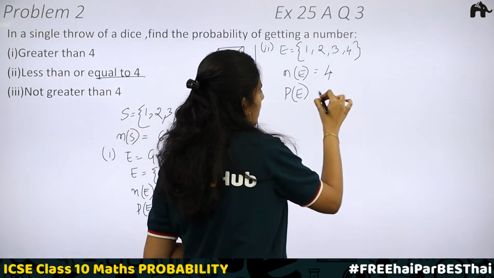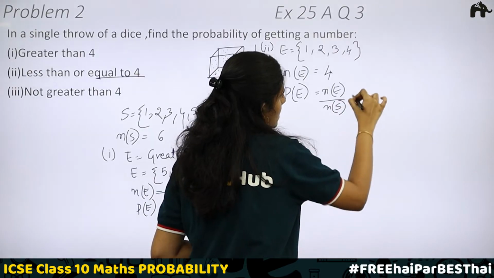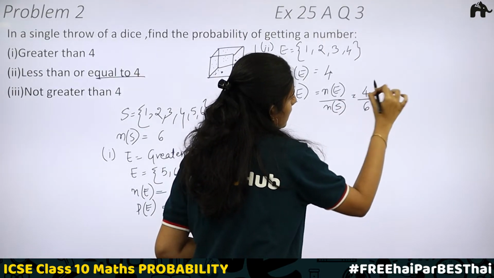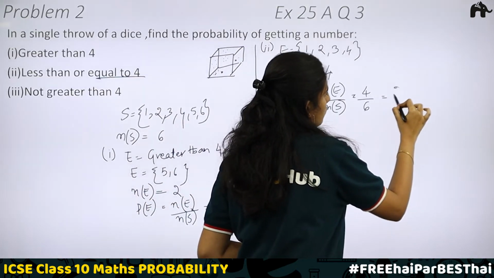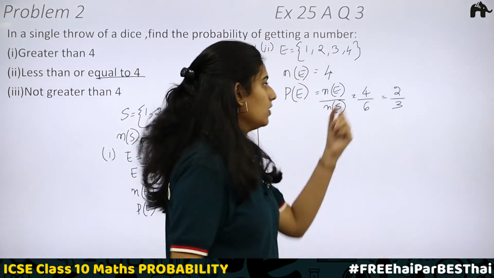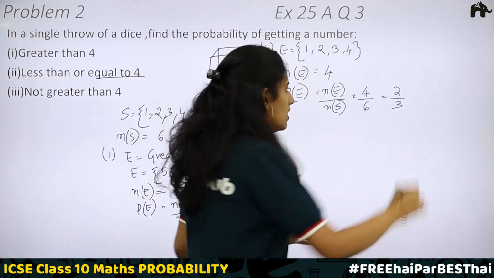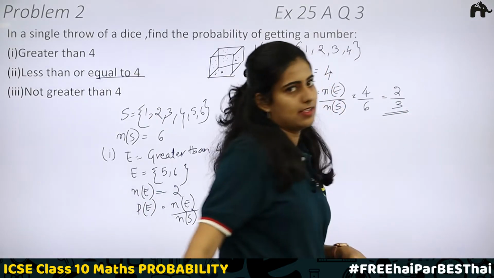P of E will be equal to N of E divided by N of S, which is 4 divided by 6. Cancelling with 2, you get 2 2s are 4 and 2 3s are 6. Can you cancel this further? No, right? So here we have prime numbers which cannot be cancelled further, and 2 by 3 is your answer.